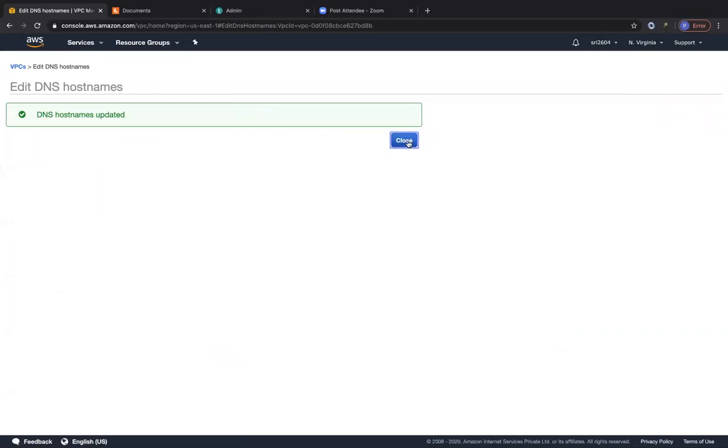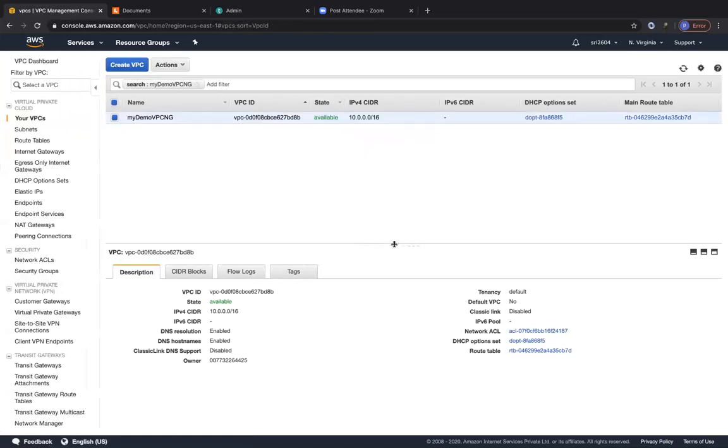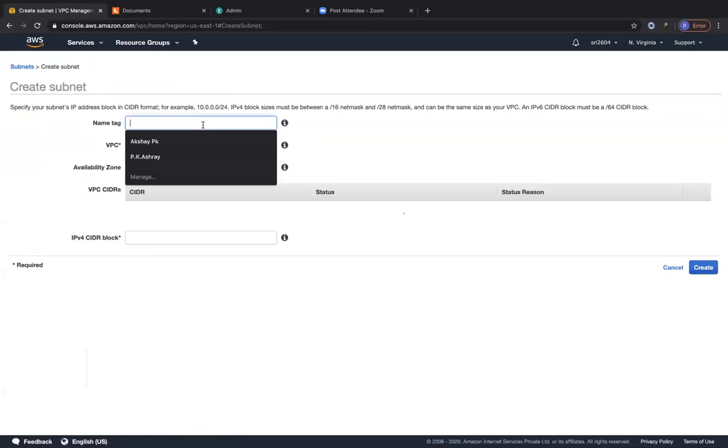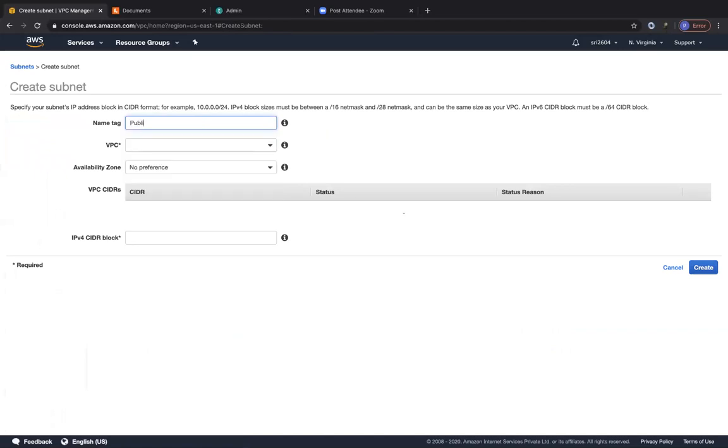So now since we have created our VPC, the next step what we have to do is go ahead and create our subnets. So I'm going to go ahead and click on subnets, and I'm going to go ahead and create a subnet. So I'm going to click on create subnet. So I'm going to give this a name tag. I'm just going to call this my public subnet. So my public subnet CIDR block address is going to be 10.0.0.0/24.